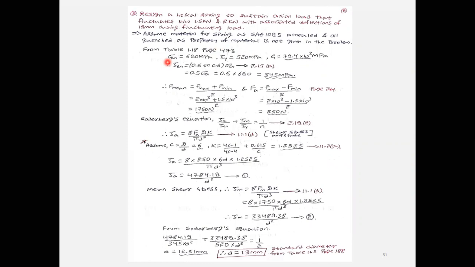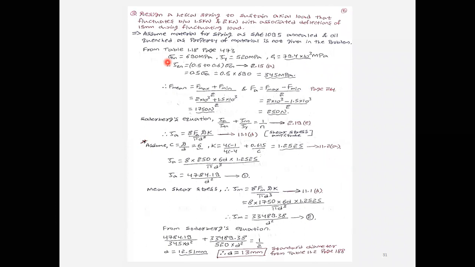If you have the data handbook with you, just open page number 473. In that you can see the first column, material is given. The material which I have selected is SAE 1095 annealed and oil quenched. That is the last one.